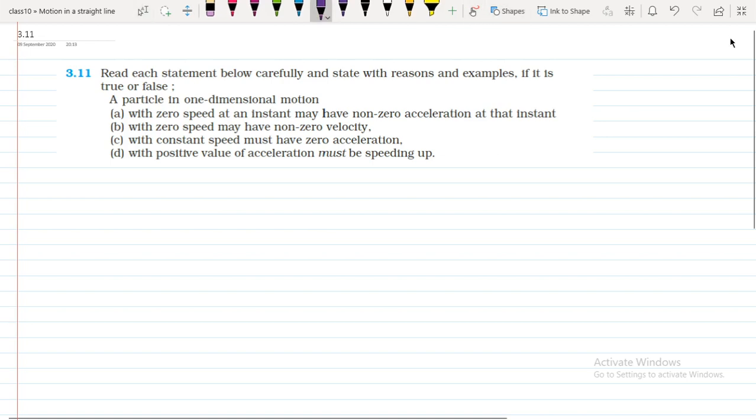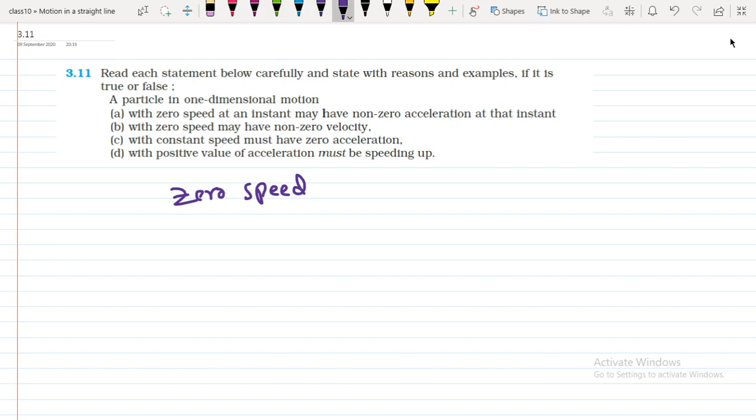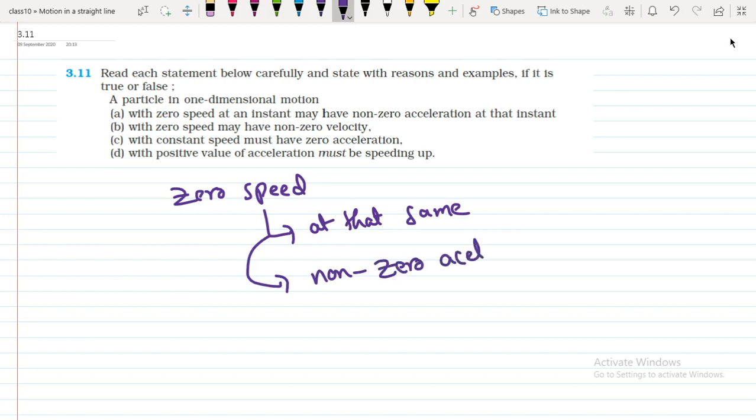If a particle is in one-dimensional motion, the first condition is zero speed, and at that same time, it is supposed to have non-zero acceleration. Zero speed and non-zero acceleration. This statement will be true.